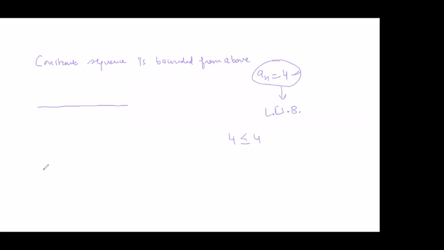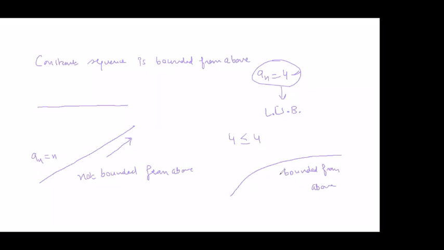And if there are increasing sequences, if it is monotonically increasing, like the example I gave you of n, as you can see it keeps on increasing, so that was an example of not bounded from above. But we may have behavior like this. In that case we can say this is bounded from above, that even if it is continuously increasing, the magnitudes are becoming smaller, right? So it is not decreasing, but if you are able to find an upper bound like that, then in that case you will say this is bounded from above.